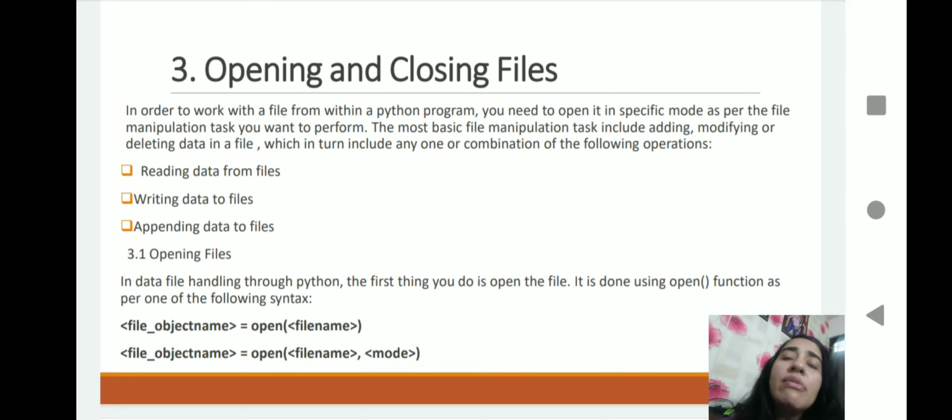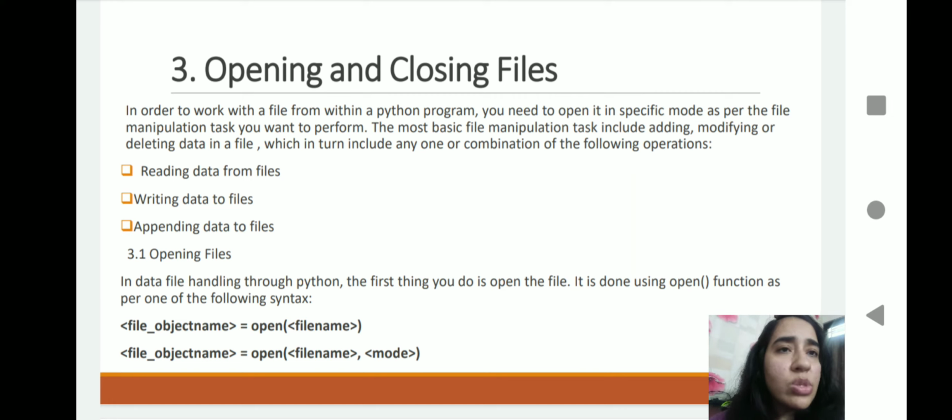Reading data means the file is created, and now you want to display the content of the file. Content means the data which you have stored in the file. Append data means if you want to add new values to an existing file, or create a new file, you can use the append mode. Append means you work at the end of the file. If the file is already created, it will add at the end. If the file is not created, it will create it and add the new data from the beginning.